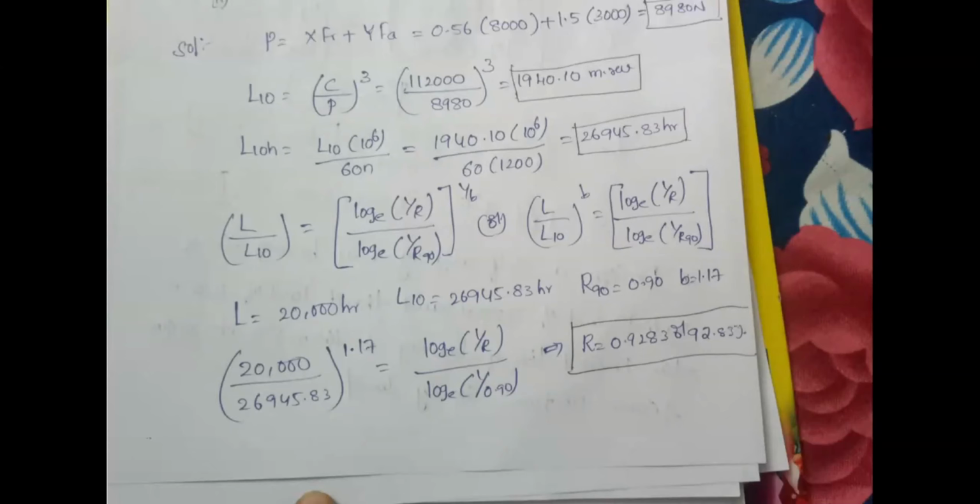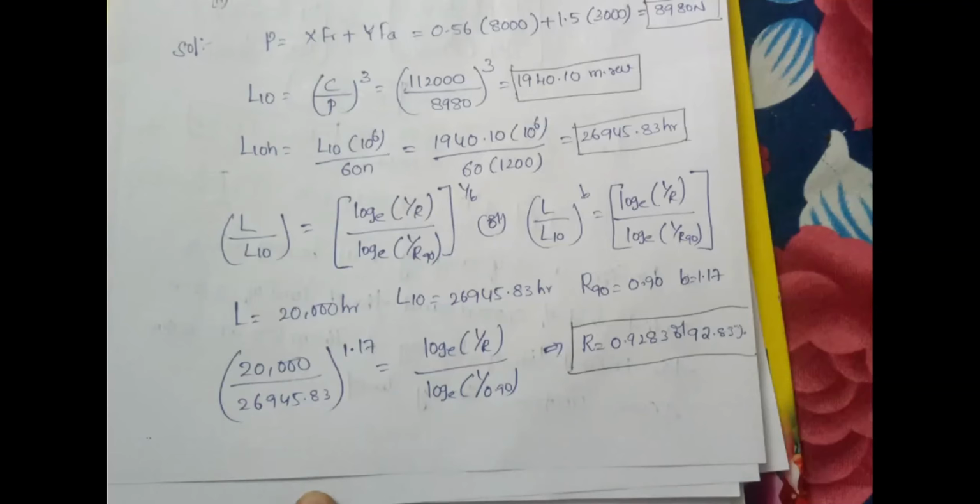So the conclusion is very simple. For 92% of the bearings, the life of a bearing is 20,000 hours. And for 90% of the bearings, the life is simply some 26945 hours or something like that. That is how you are supposed to calculate and understand the problem.